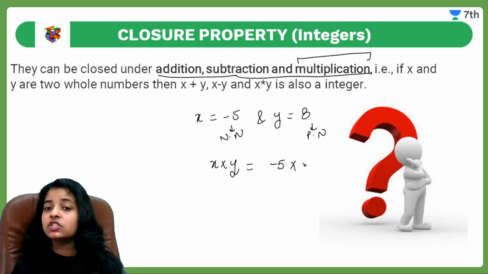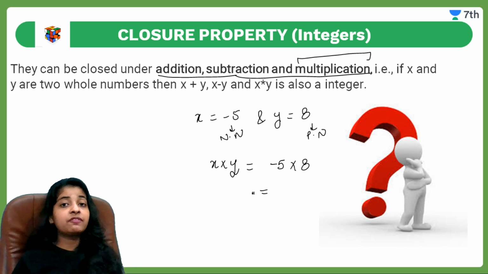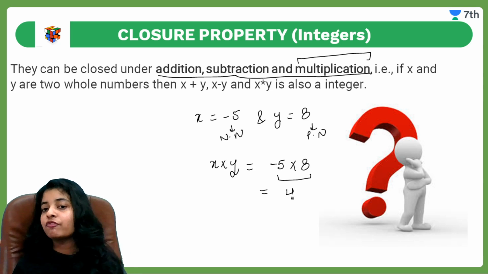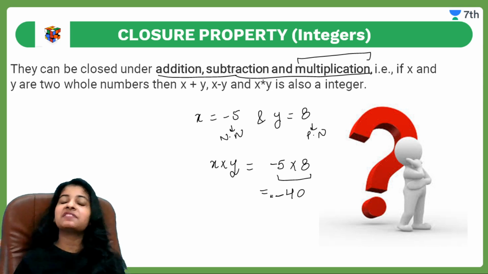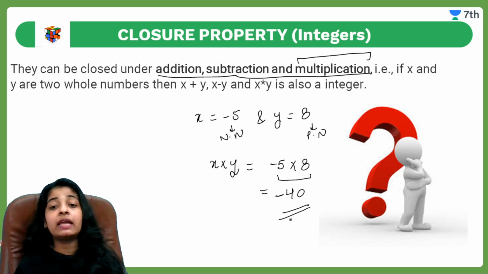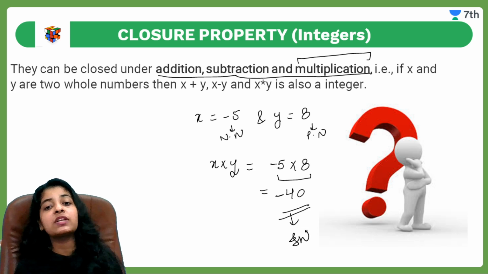Minus 5 into 8. As I told you, for the multiplication of one positive and one negative number, multiply normally to get 40 and put a negative sign on the answer. So this is minus 40, and minus 40 is an integer.